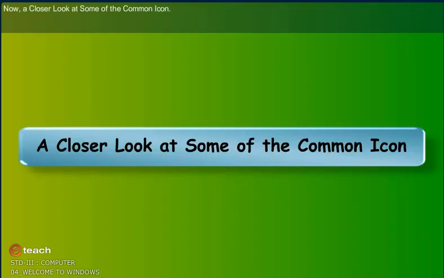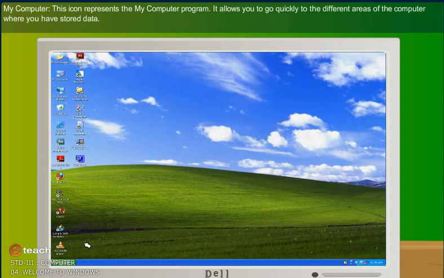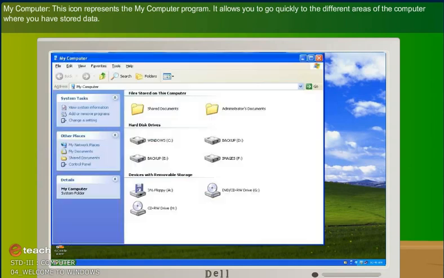Now a closer look at some of the common icons. My Computer. This icon represents the My Computer program. It allows you to go quickly to the different areas of the computer where you have stored data.